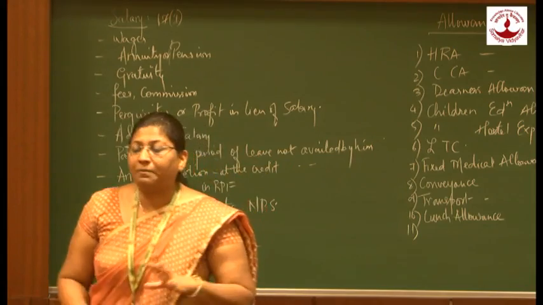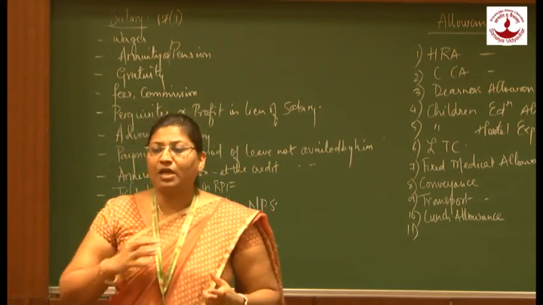Apart from the employee's contribution to the pension scheme, the employer is also supposed to contribute to the National Pension Scheme. In that case, the employee can have an exemption up to 10% of salary. If the employer contributes over and above 10% of salary, that will be considered as a part of salary.